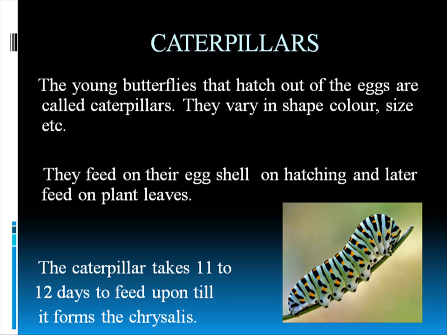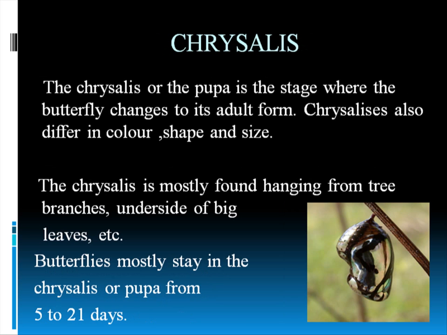And the caterpillar takes about 11 to 12 days to feed up until it forms the chrysalis or the pupa. The chrysalis or the pupa is the stage where the butterfly changes into its adult form. Chrysalises also differ in color, shape and size. Like you can see, this chrysalis, of the common crow butterfly, is very shiny and metallic in color.